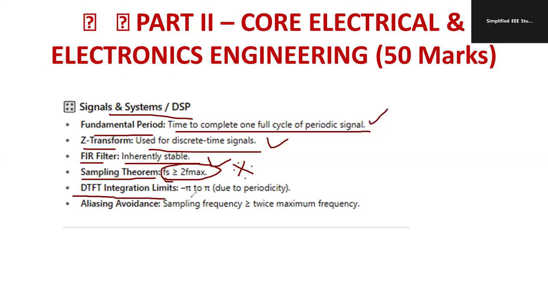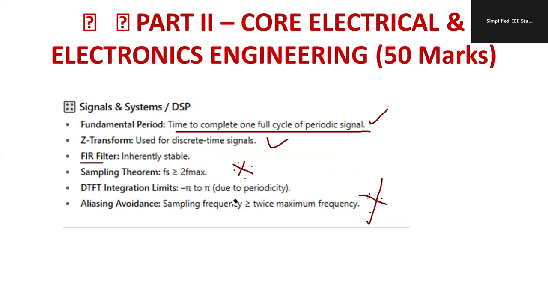DTFT integration limit varies from minus pi to pi. Then aliasing effect: sampling frequency should be greater than twice the maximum frequency. This is also very important from DSP. Apart from that, you may get a question from Fourier transform, properties of DFT. Those things are also very important. Kindly go through those properties of DFT.